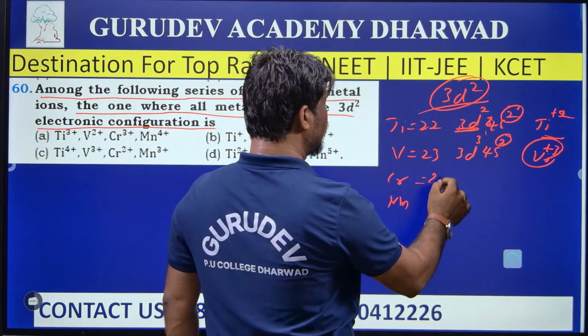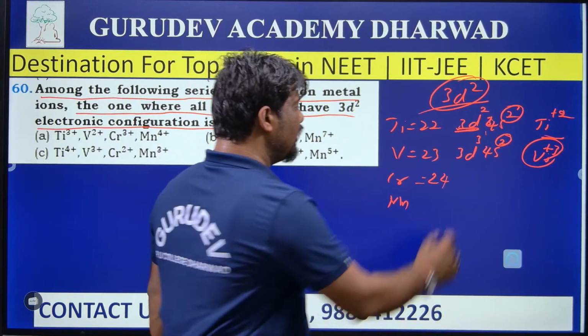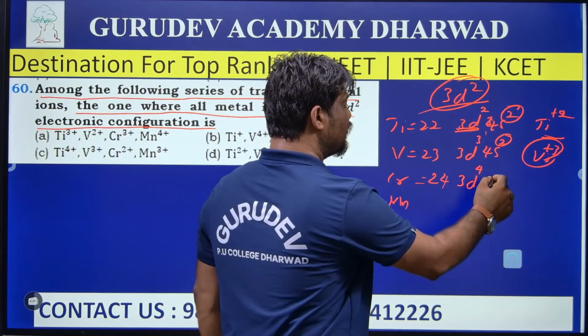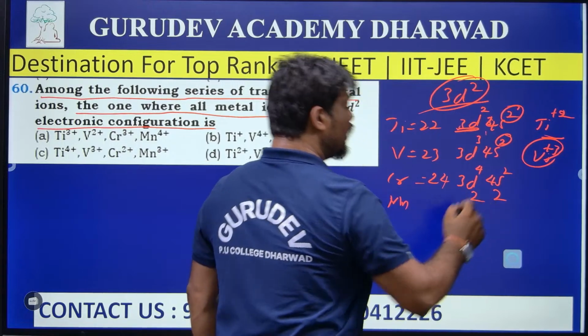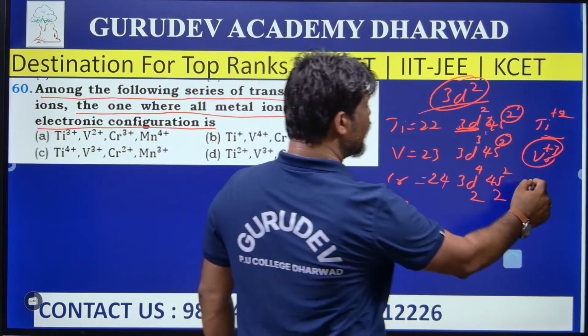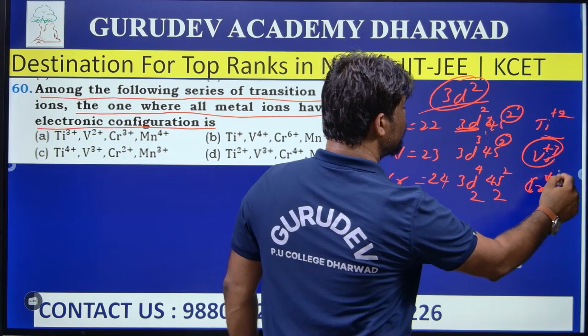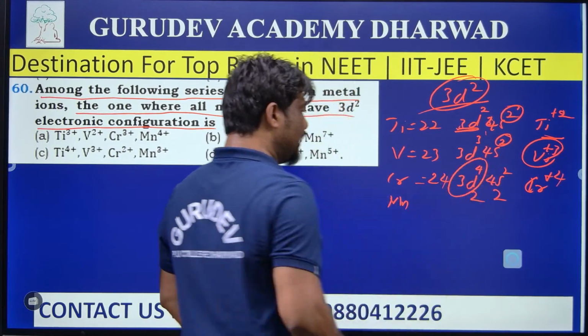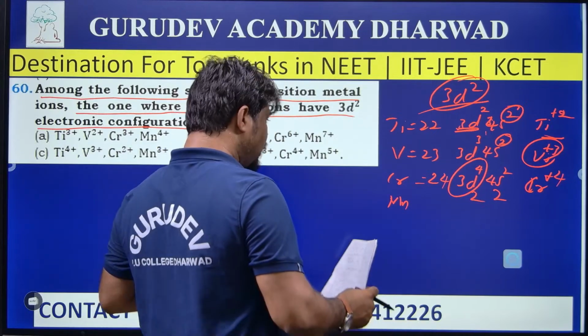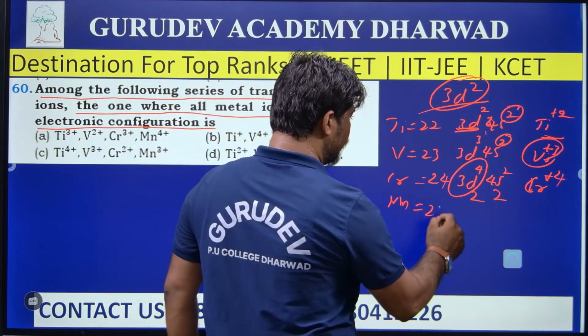Next, the atomic number of chromium is 24. Its electronic configuration is 3d5 4s1. By removing 2 electrons from the 4s and 2 from the 3d, it becomes chromium plus 4, and the remaining 2 electrons will be in the 3d. And the last one is manganese. Manganese atomic number is 25.